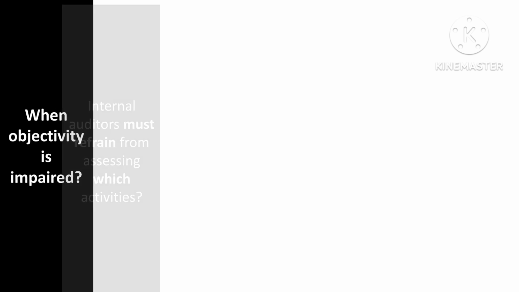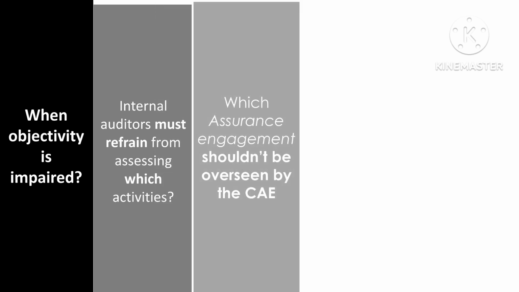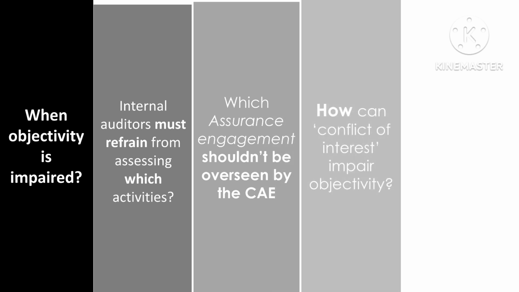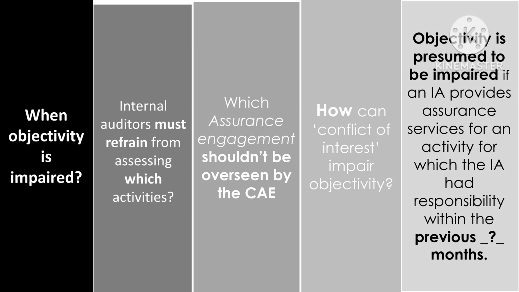When objectivity is impaired, internal auditors must refrain from assessing which assurance engagement shouldn't be overseen by the chief audit executive? How can conflict of interest impair objectivity? Objectivity is presumed to be impaired if an internal auditor provides assurance services for an activity for which the internal auditor had responsibility within previous how many months? Let's try to get answers to these questions while we review this standard.